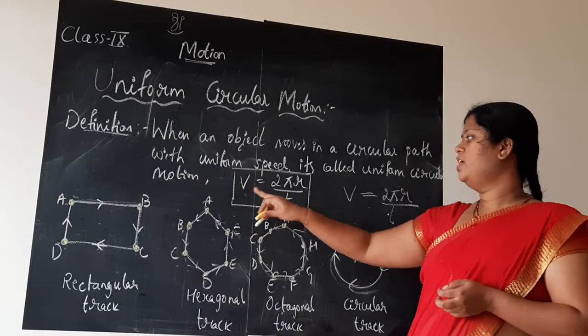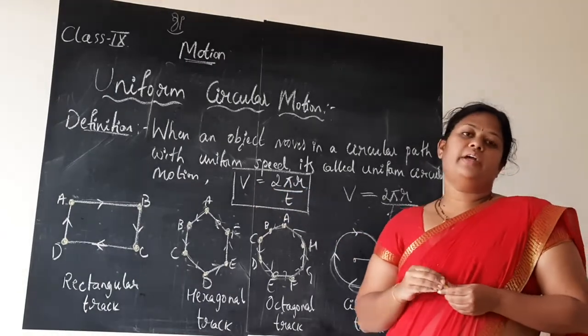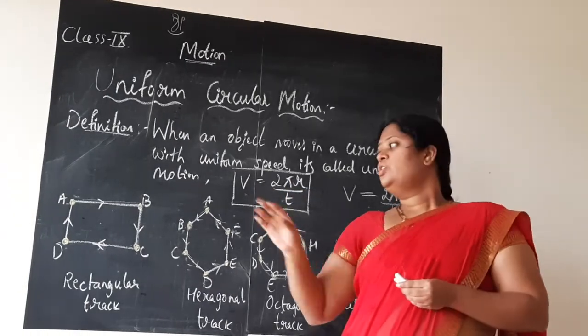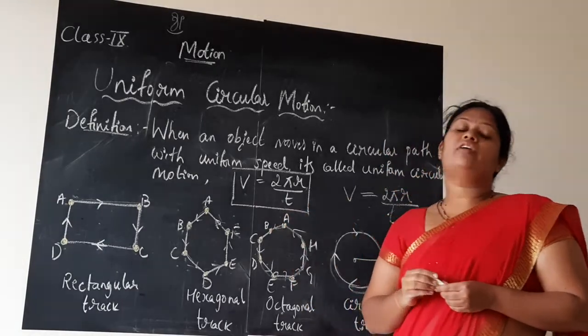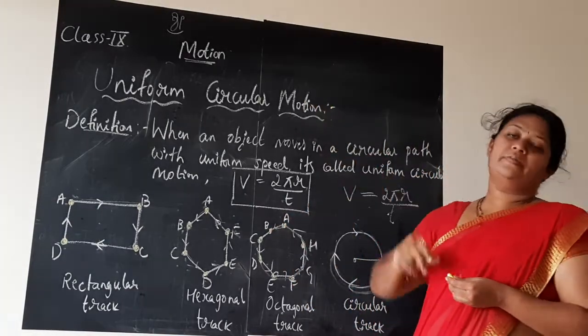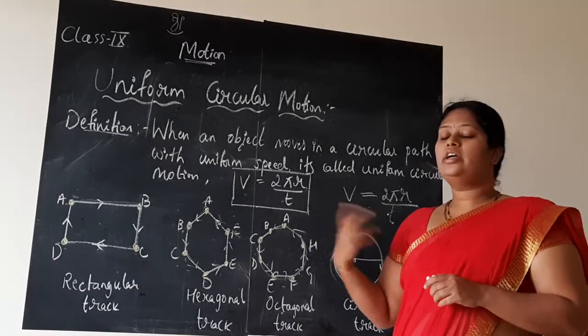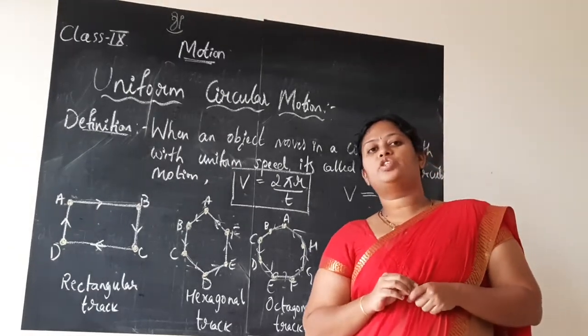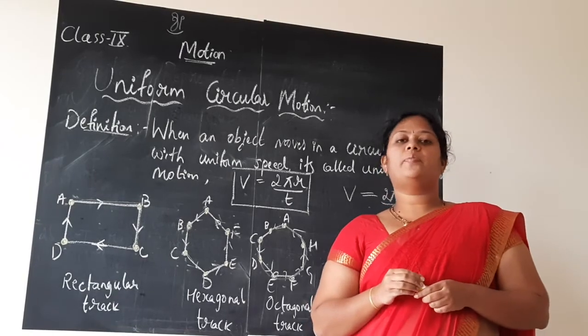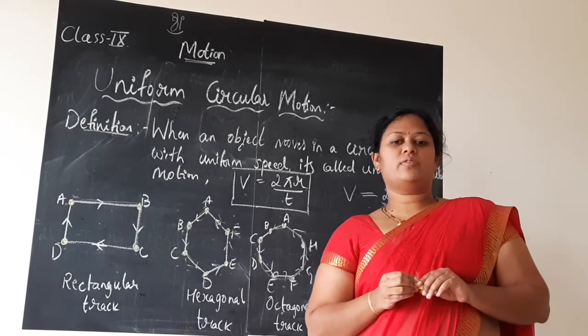This is the formula. V is equal to 2 into pi into r by t. So this completes the theoretical part of the chapter Motion. That is the first chapter in physics, children. Next we shall solve problems. We learnt about the three different equations of motion.